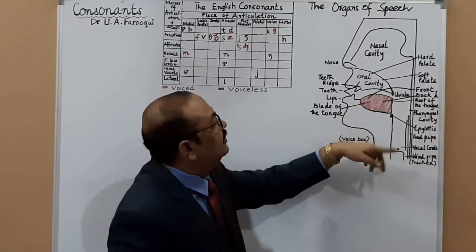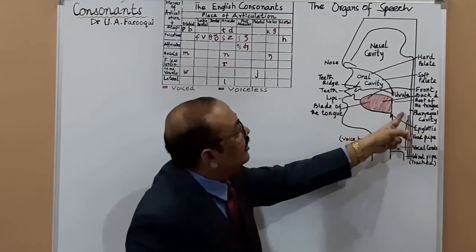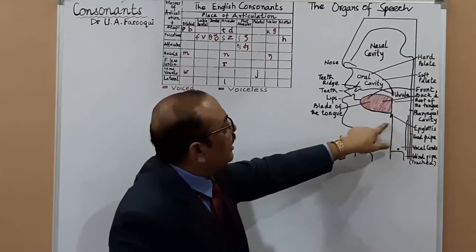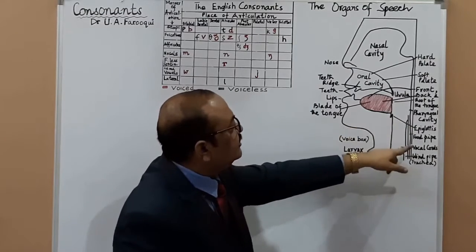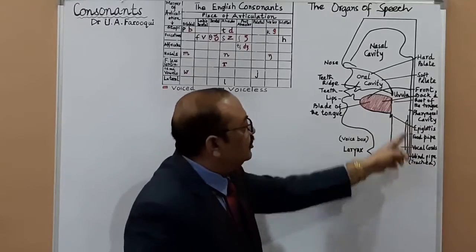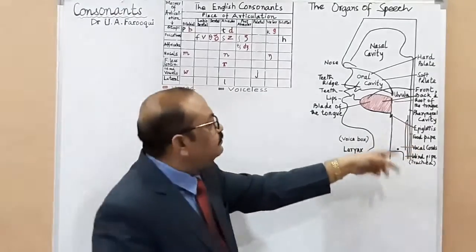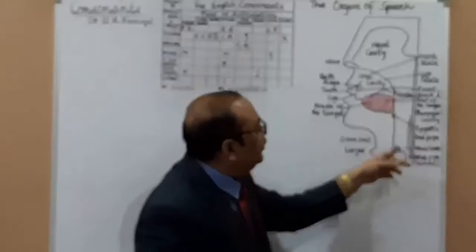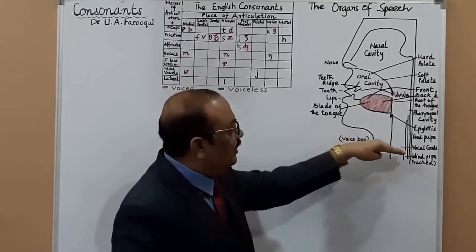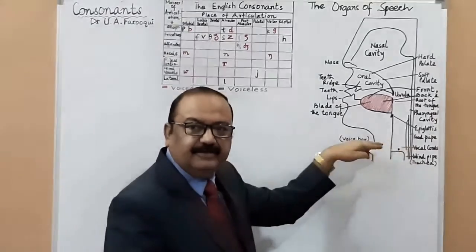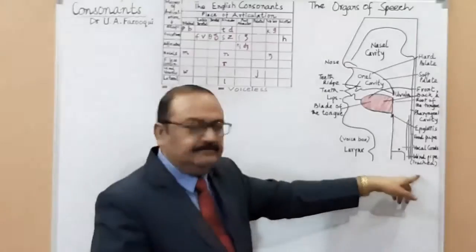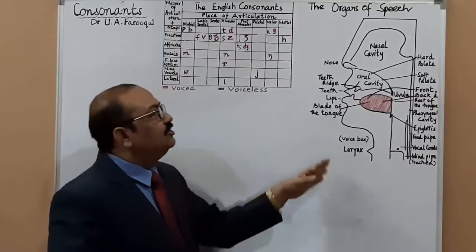This is shown here. Then you have the pharyngeal cavity, and this is the epiglottis. You can see the epiglottis here, and this is the food pipe, which is going downward, which is called the esophagus. And here you have the vocal cords, just in this line, a parallel line, you may say. And then you have the windpipe here, and the trachea. So these are the organs of speech.